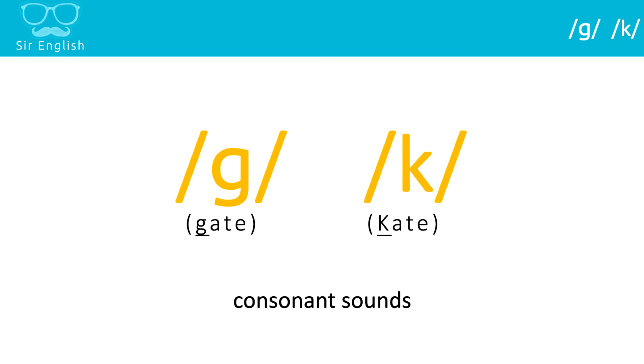Here are the next two consonant sounds we're going to target. G, as in gate, and K, as in Kate. One of these sounds is voiced and one of them is unvoiced, as we've seen many times before in the previous lectures. The unvoiced sound is K, and the voiced one is G. So K, as in Kate, is unvoiced. G, as in gate, is voiced.